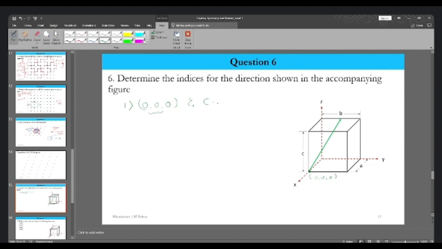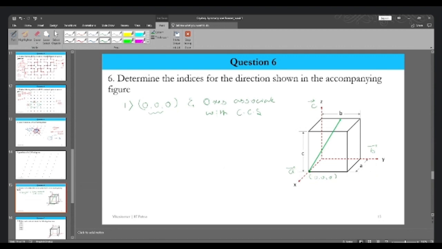The axes associated with the crystallographic coordinate system: this is our crystallographic coordinate system. In this direction it is the a vector, this is the b vector, and in this direction this is the c vector.